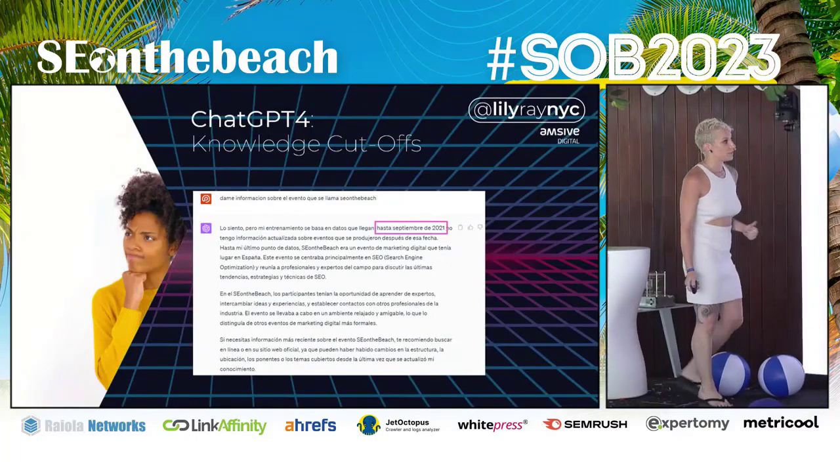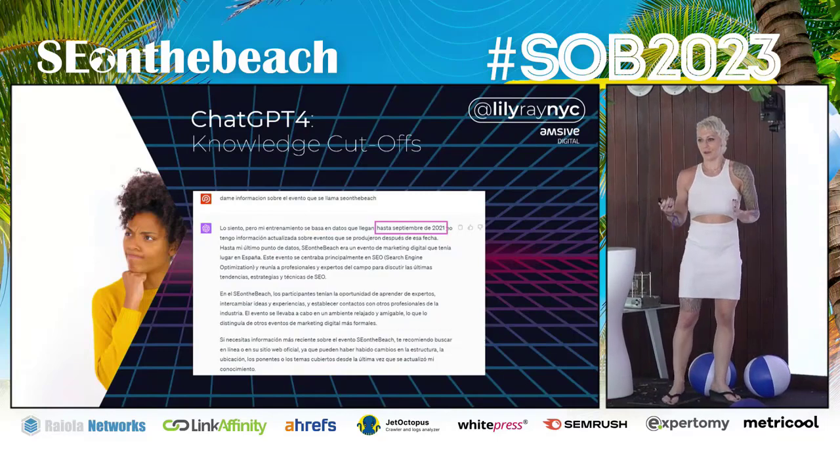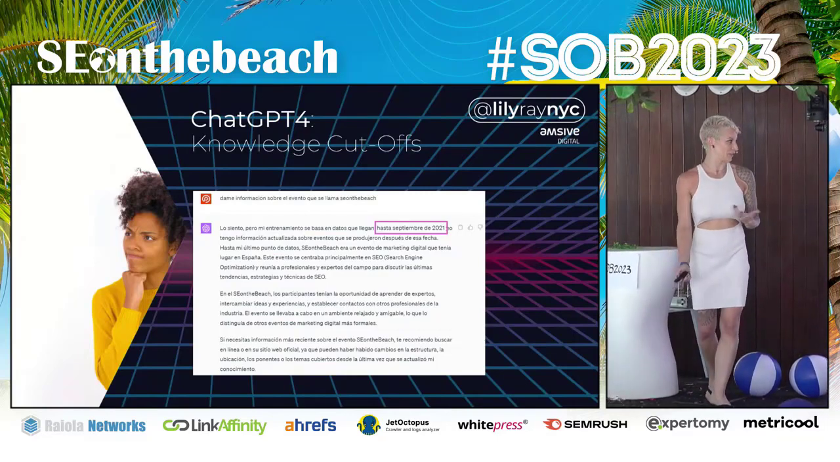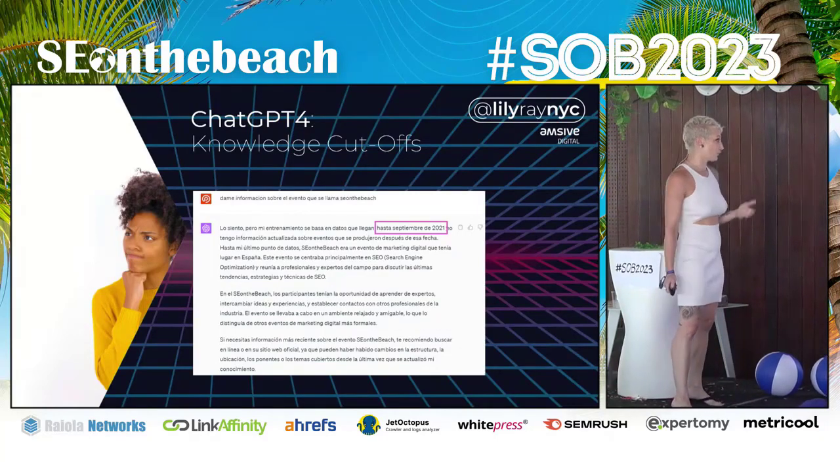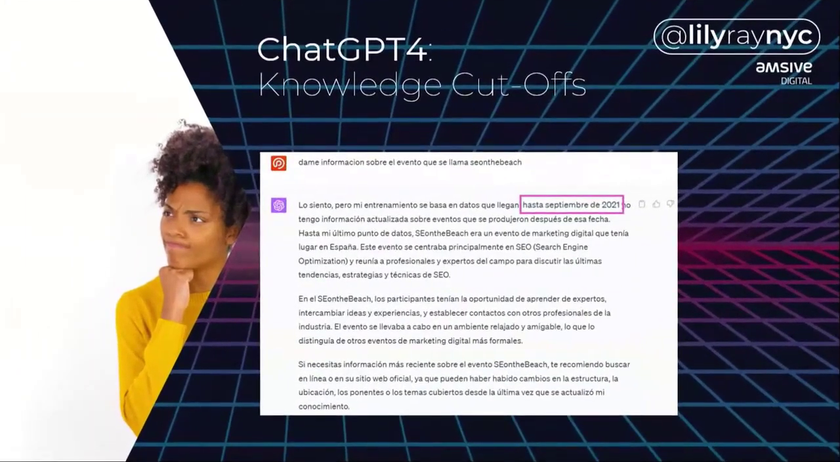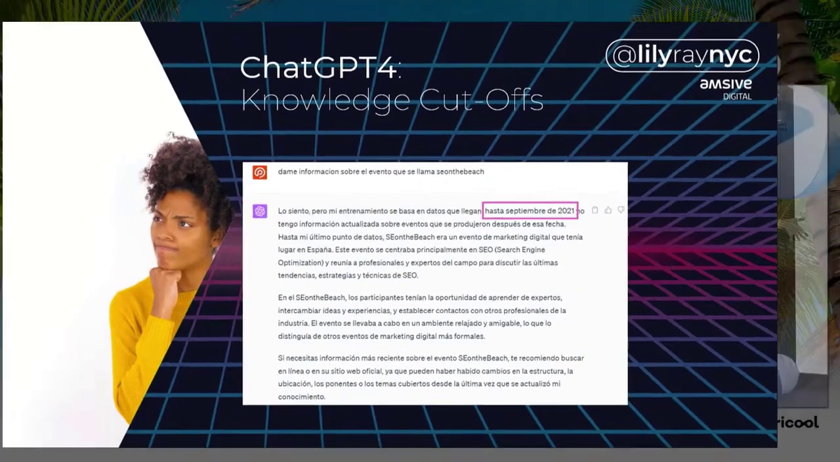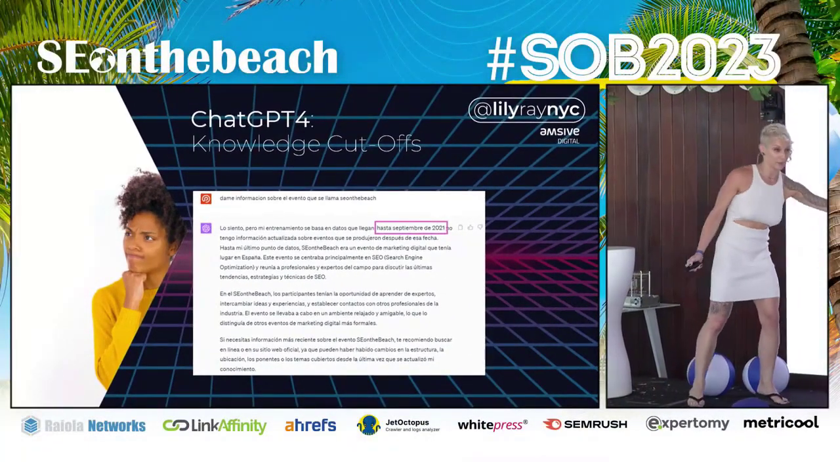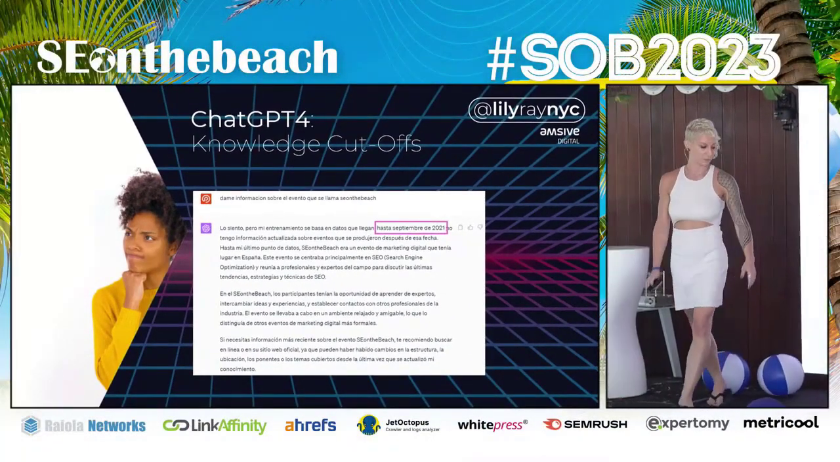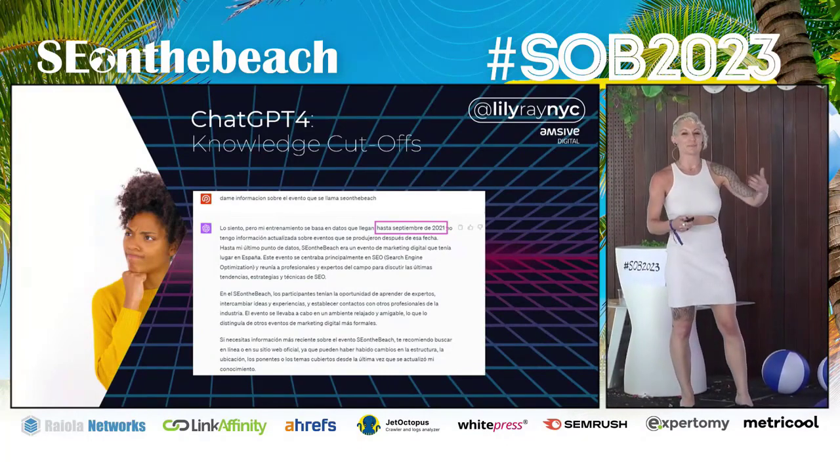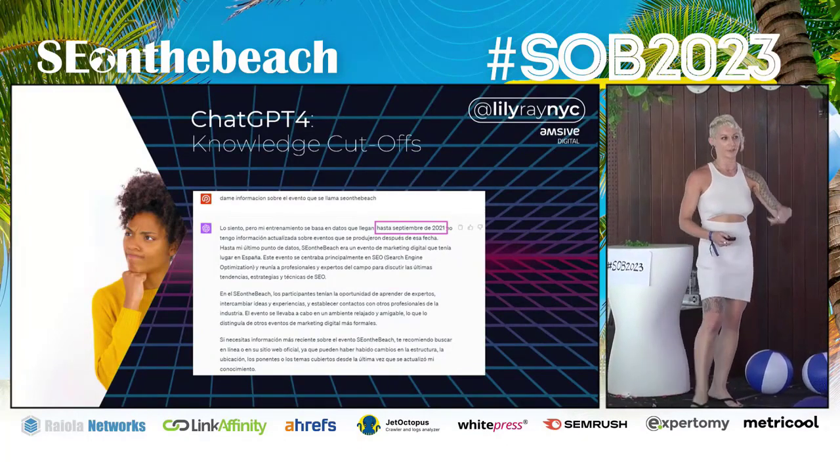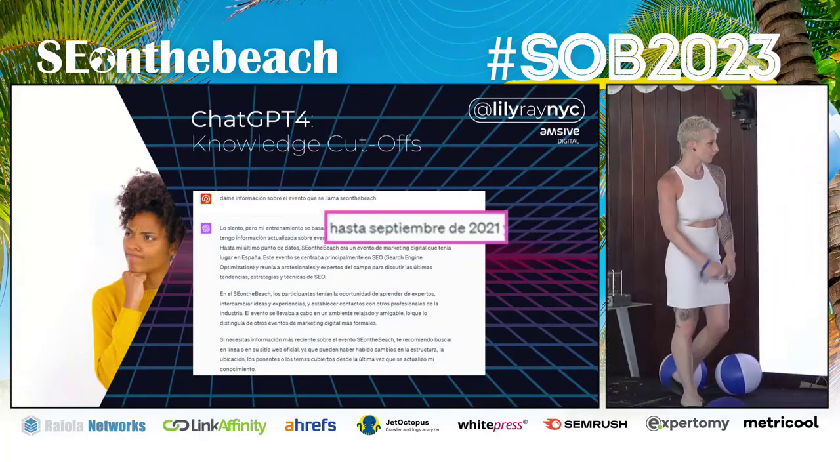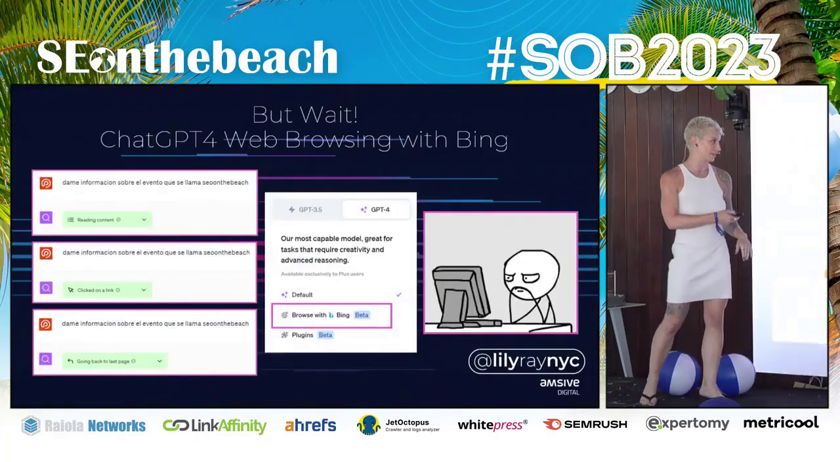And ChatGPT 4 has knowledge cutoffs. It's self-aware. It says, I don't actually know this information. So in Spanish, I say, dame información sobre el evento que se llama SEonthebeach. And it said, lo siento, sorry, I don't actually know about anything happening past 2021, so I don't know anything about the current SEO on the beach, but it did know a lot of great information about SEO on the beach, which is pretty cool. But it tells you, if it's something relevant and new and timely that you're looking for, I don't have that information. So September 2021, that's the magic date.